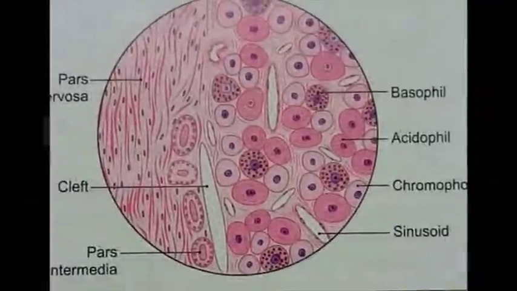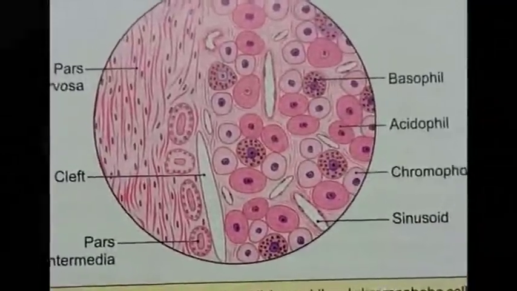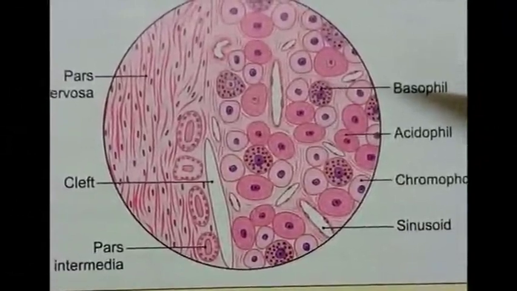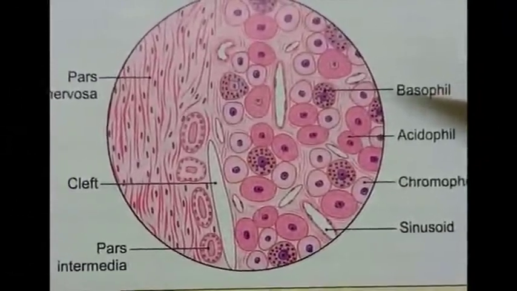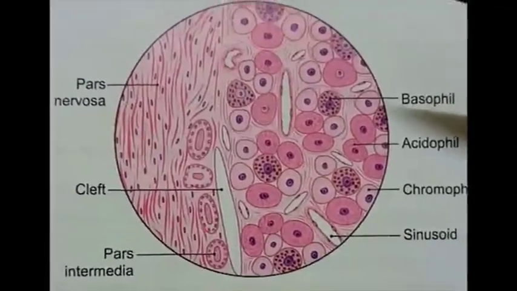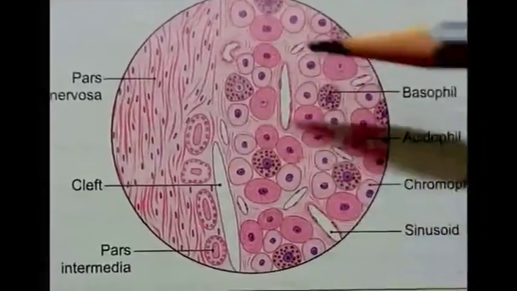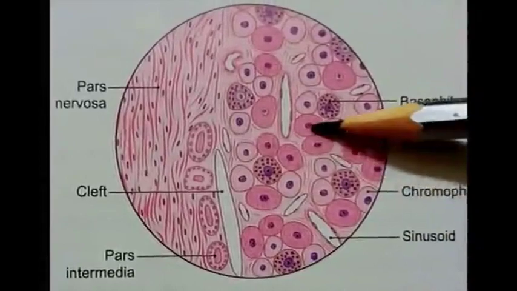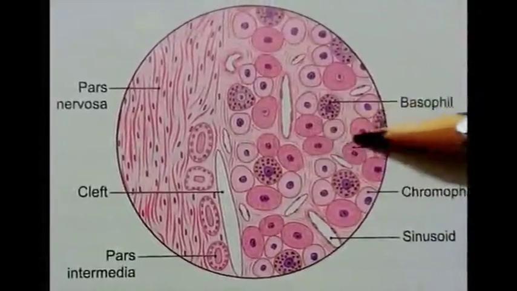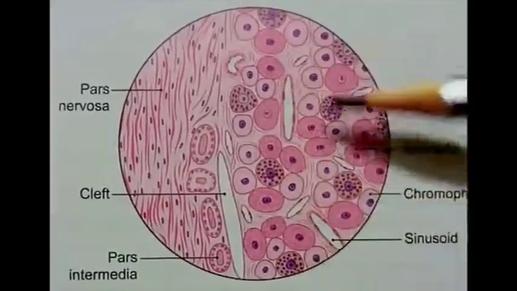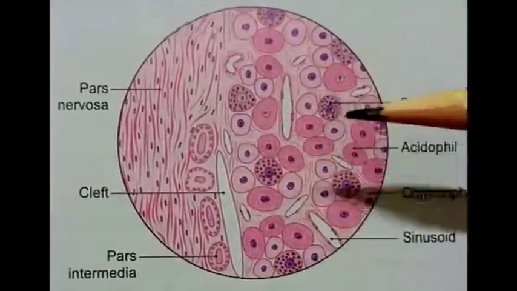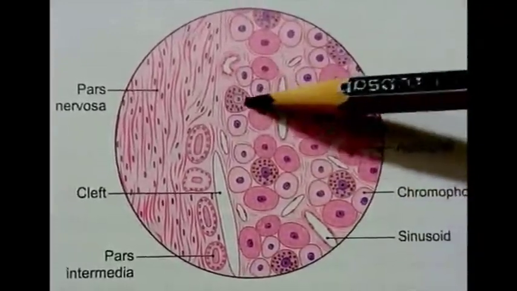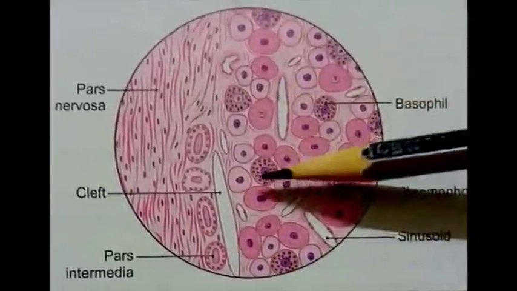Out of chromophilic cells, 43% are acidophils or alpha cells, and only 7% are basophils or beta cells. Here in the diagram we can see these are acidophil cells which appear dark pink in color. These are larger in number, about 43%, and the others are the basophil cells which appear to have granules within them.